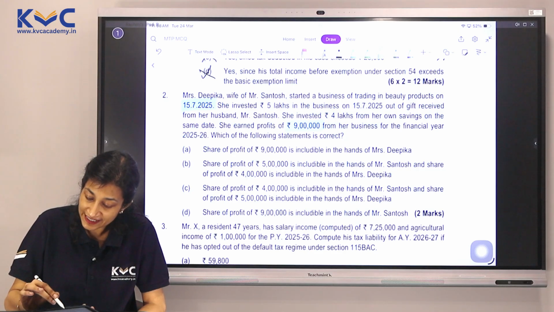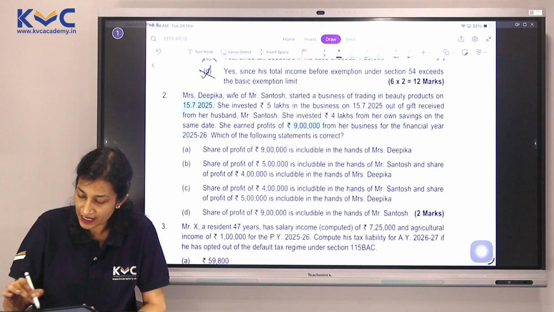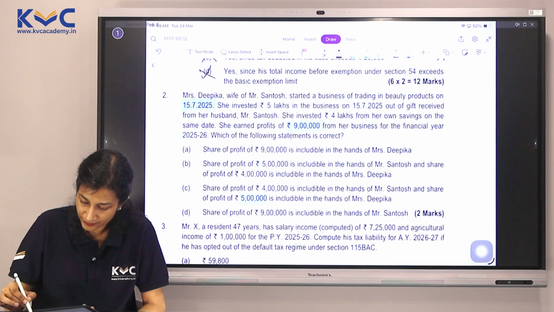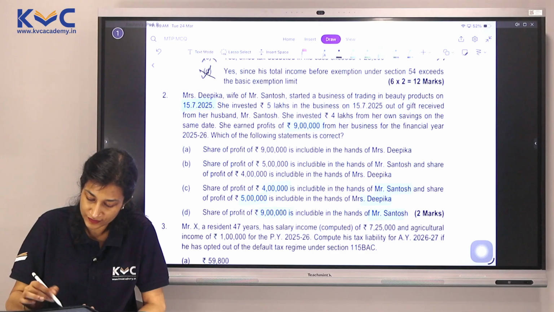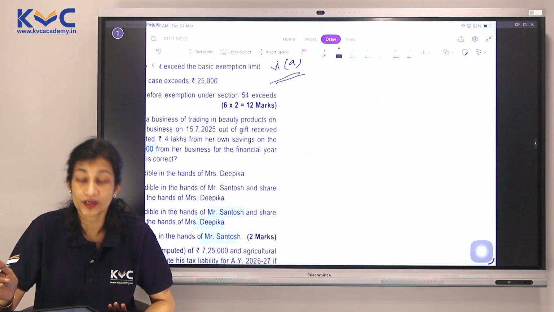Share of profit of 9 lakhs is includable in the hands of Mrs. Deepika: 5 in the hands of Santosh and 4 in the hands of Deepika; 4 in the hands of Santosh and 5 in the hands of Deepika; or 9 in the hands of Mr. Santosh. So we have these options here. Let's understand what it is talking about.